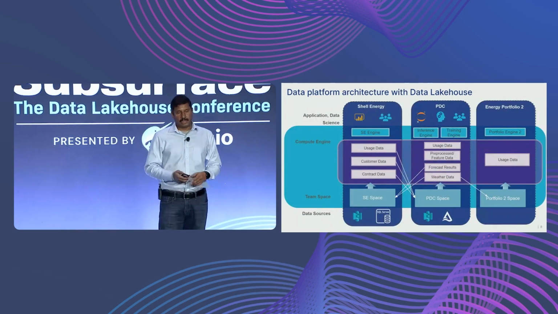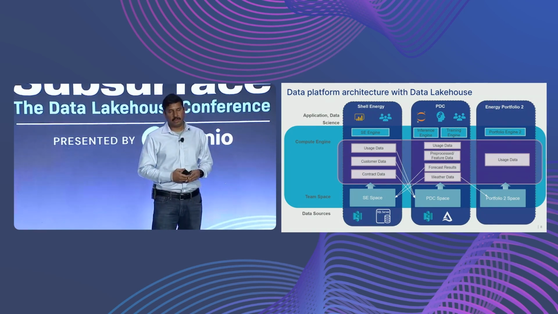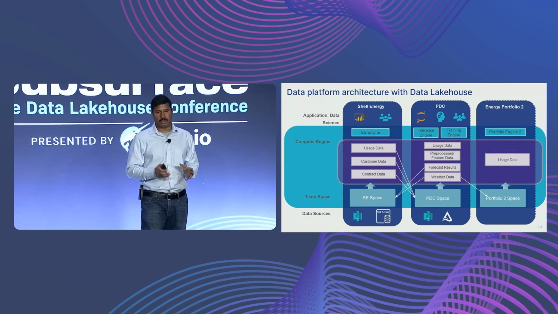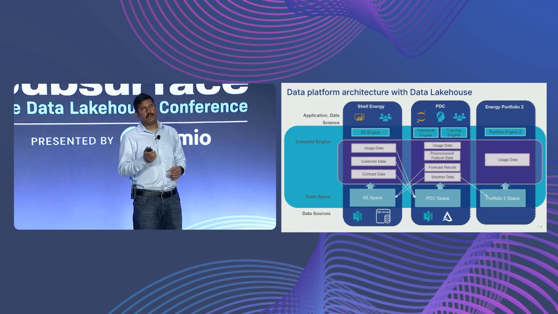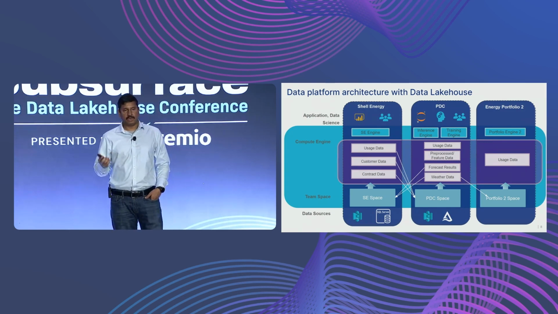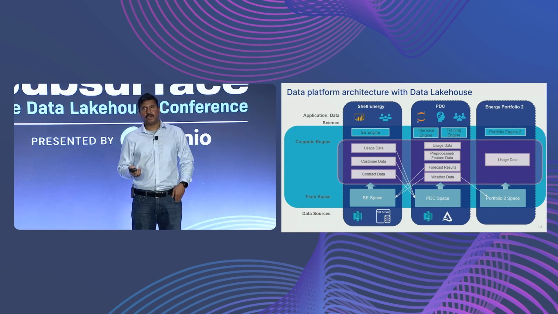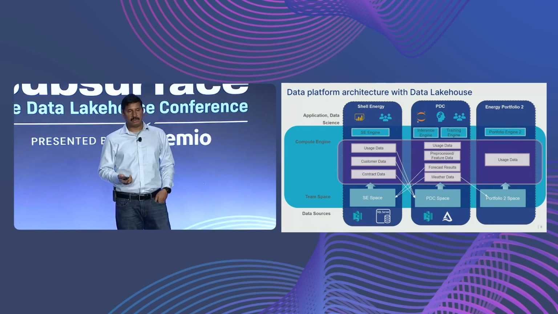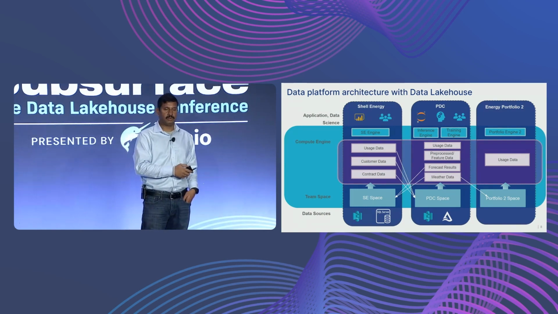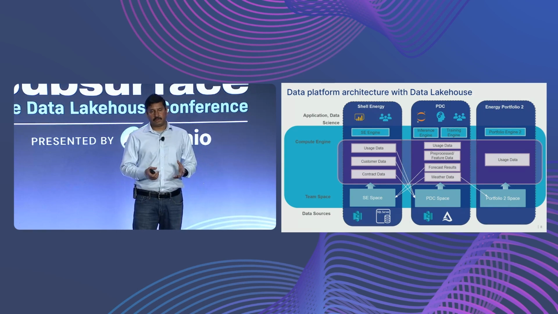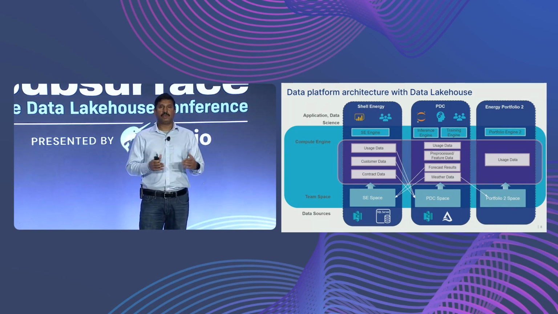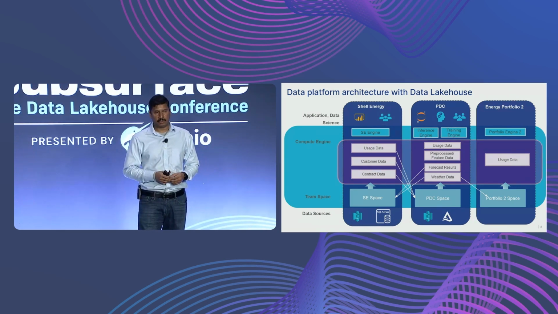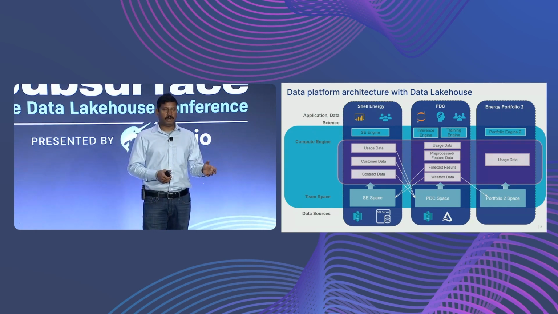And this is, again, another view of the platform architecture from the Dremio perspective. So how we have set up Dremio and how it is being used by different teams. So here there are these two teams. One is the Shell Energy team, who is actually an energy provider, and we are the Power Digital Core team, doing the forecast. We are helping the team by providing these forecast results to them. And when this project started, we were in a totally separate domain. They have their separate AWS account. We have our separate AWS account, and they have this data coming from different sources.